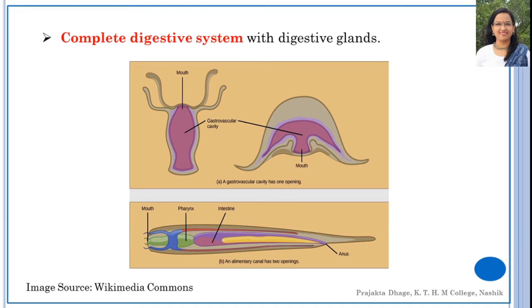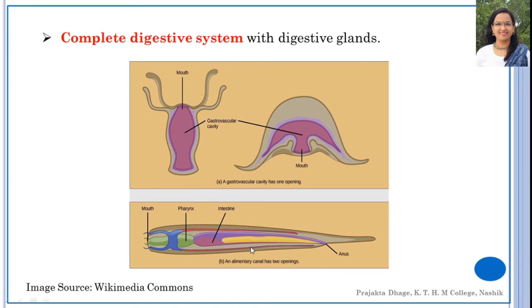And the other one over here has two openings, one for the entry of food and the other one for the exit of undigested food material. This one having two different openings is referred to as complete digestive system, whereas this kind of digestive system is referred to as incomplete digestive system.